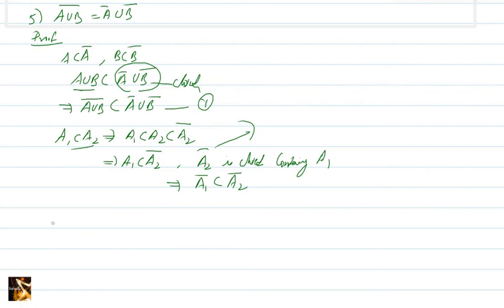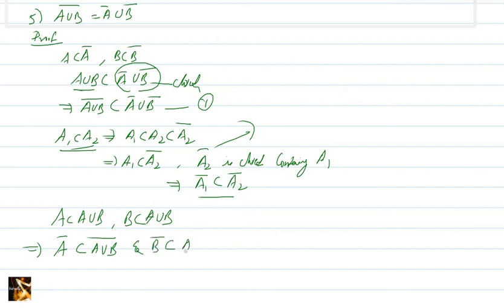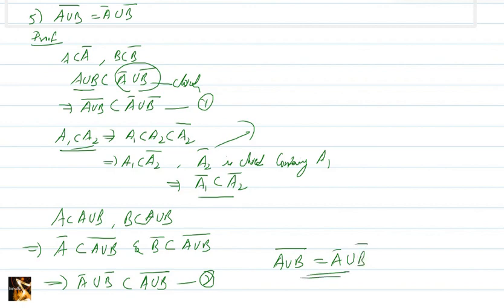Now we have A contained in A union B as well as B contained in A union B. So this means what? By applying this, A closure is contained in A union B closure and B closure is contained in A union B closure. That is A closure union B closure is contained in A union B closure. So this can be taken as 2, and from 1 and 2 we have this result: A union B closure is same as A closure union B closure.